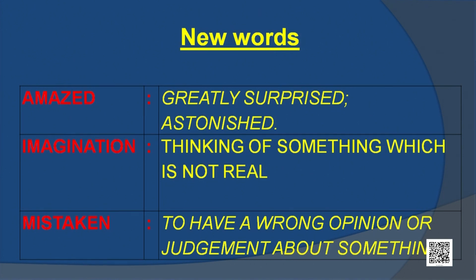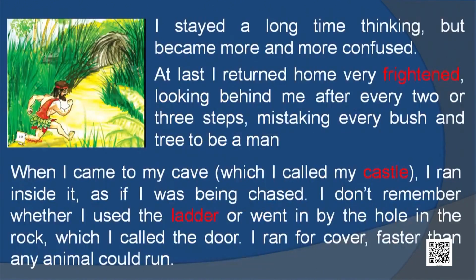Okay, children? Let's move to the next page. Till now, Robinson Crusoe was confused about what he had seen. Actually, it was a footprint. He could find all the parts of a foot. Now what happens?